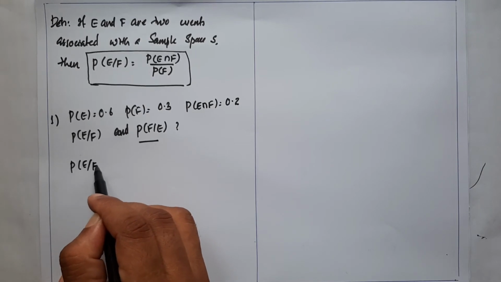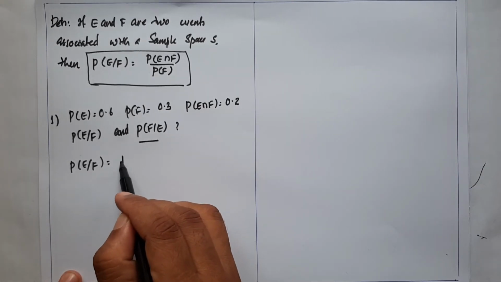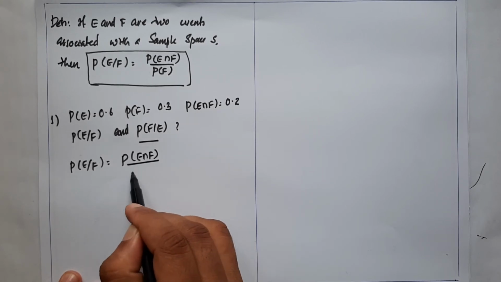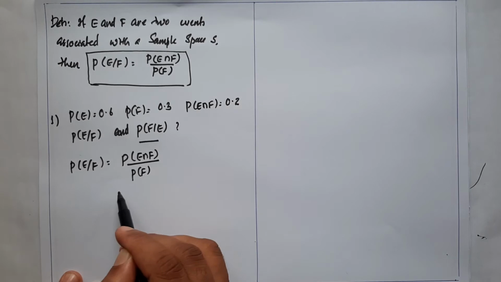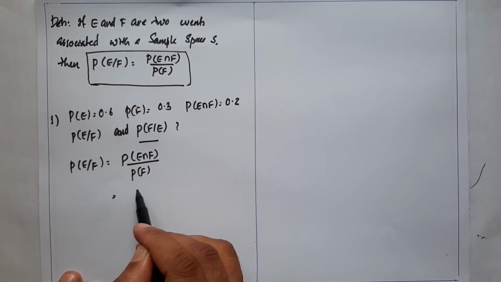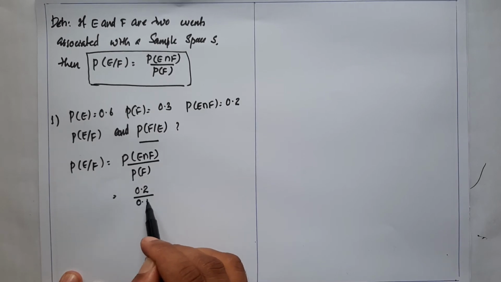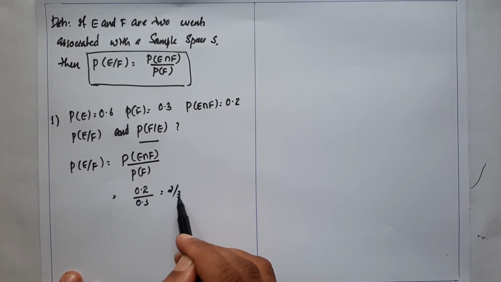Using the definition, P of E given F is equal to P of E intersection F divided by P of F. Here P of E intersection F is already given as 0.2, divided by P of F which is 0.3, so we get the answer 2 divided by 3.